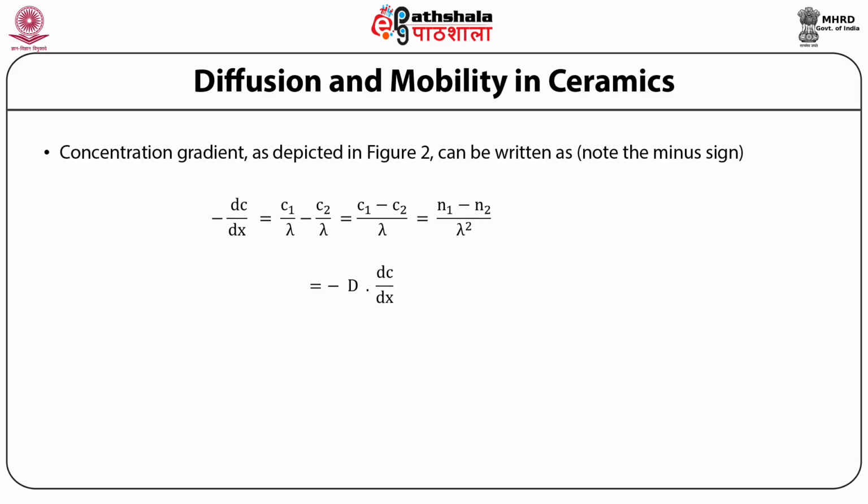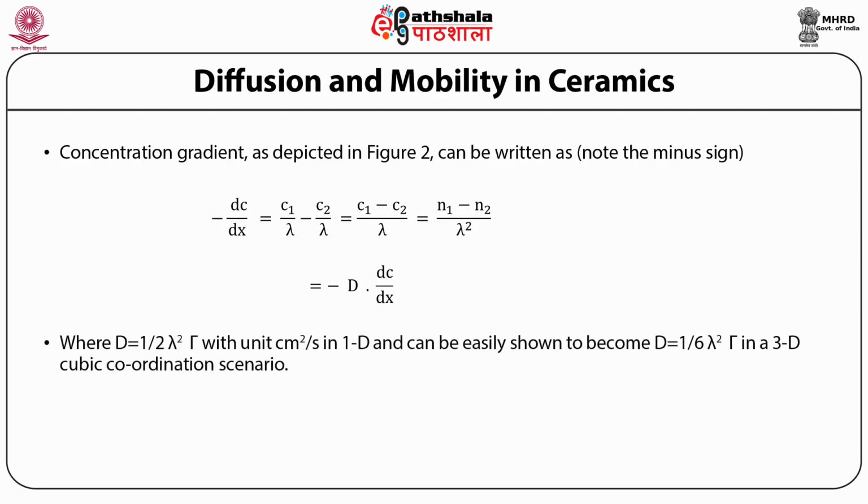Now students, let us discuss the diffusivity in detail. The net flux, which we have discussed previously, can be expressed as J equal to 1 by 2 times minus lambda square dC by dx. So this becomes minus 1 by 2 lambda square gamma into dC by dx, which comes out to be minus D into dC by dx.